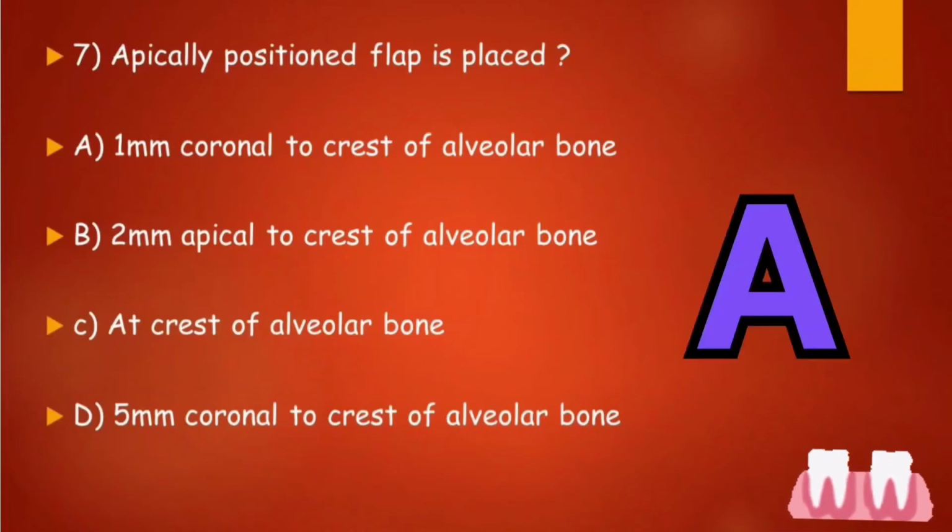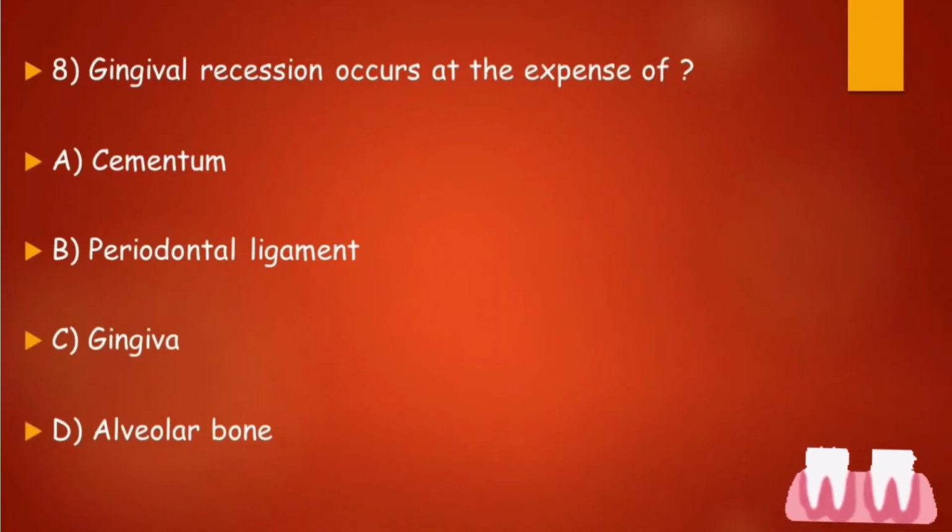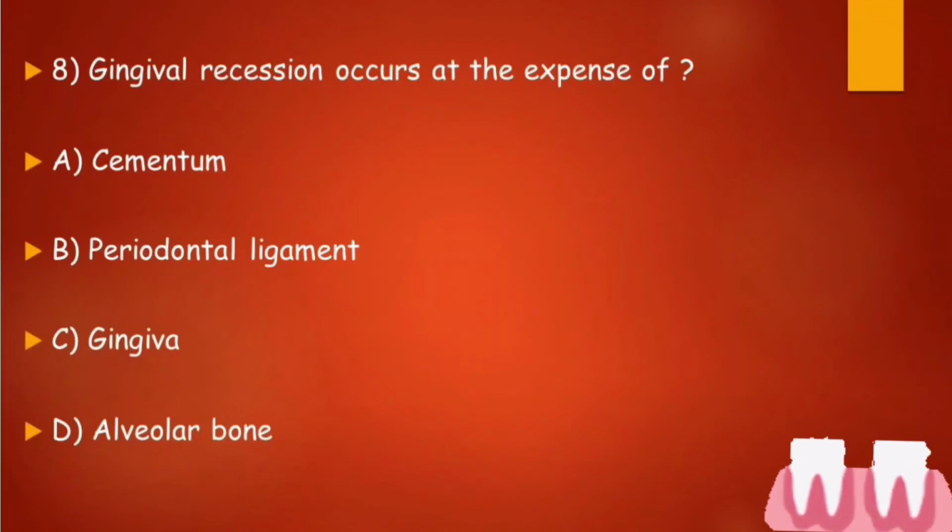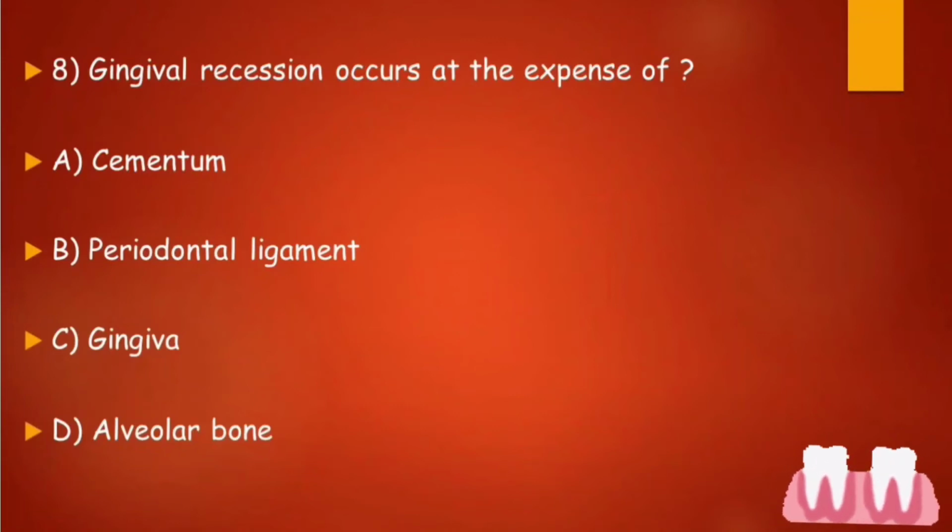Here the right answer is again option A, that is 1 mm coronally positioned to the crest of alveolar bone. This is the position of the apically positioned flap. Next question goes on your screen. The gingival recession occurs at the expense of option A, cementum, option B, PDL, that is periodontal ligament, option C, gingiva, and option D, alveolar bone. What do you think? What will be the right answer to this question?